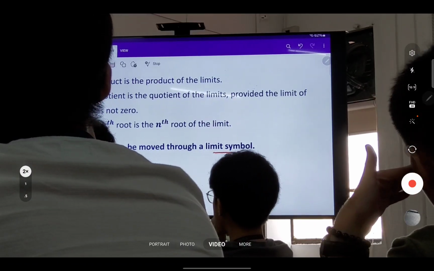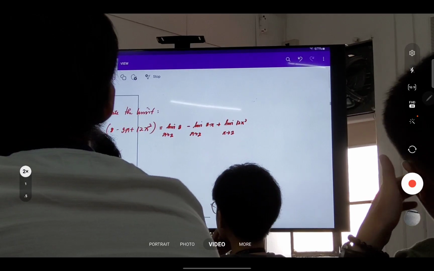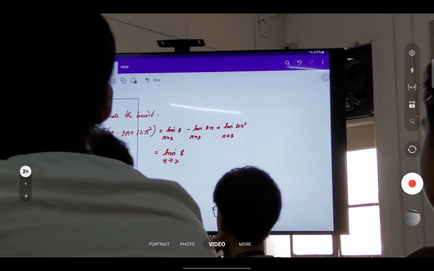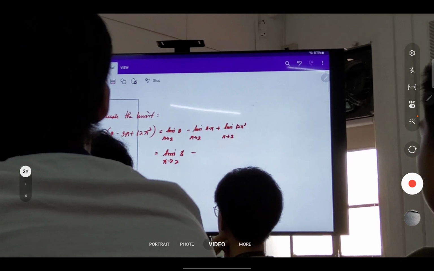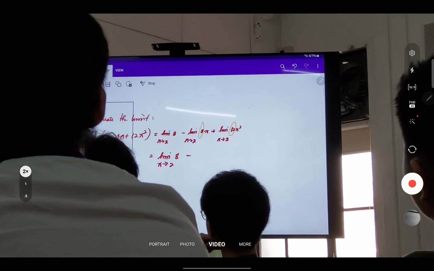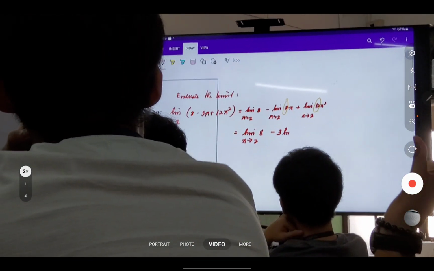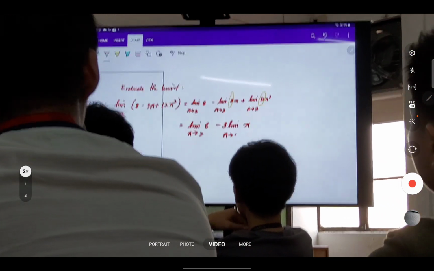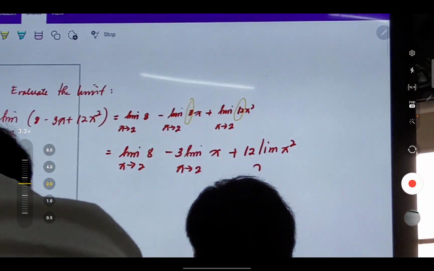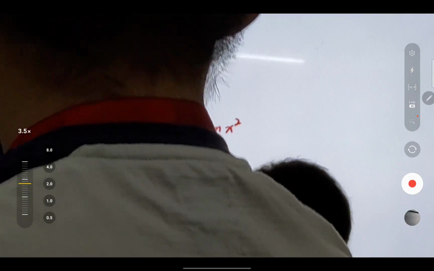So from that principle, we can write this as the limit of 8 as x approaches 2 minus, pwede natin ilabas yung 3 and 12, so we could write this as 3 limit of x as x approaches 2 plus, take out 12, 12 limit of x squared as x approaches 2. Okay, parang pwedeng ilabas ng limit symbol yung constant.